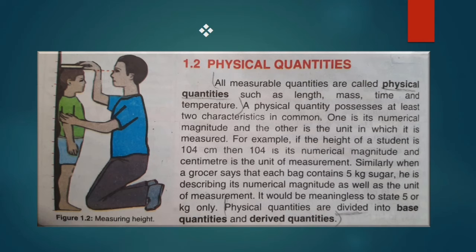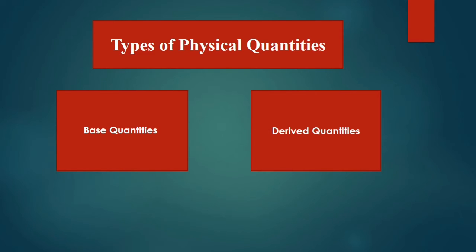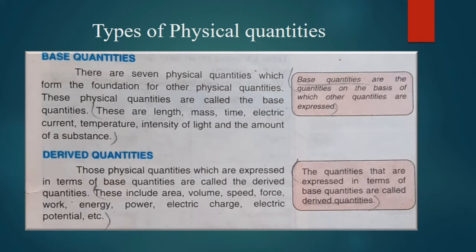So physical quantities are divided into base quantities and derived quantities. These are the types of physical quantities. First one is base quantities and other is derived quantities. Base means bunyad or foundation, and derived means that which is taken from something else. Those quantities which are taken from some other quantities are derived quantities. So first of all is base quantities. There are 7 physical quantities which form the foundation for other physical quantities. These physical quantities are called the base quantities.